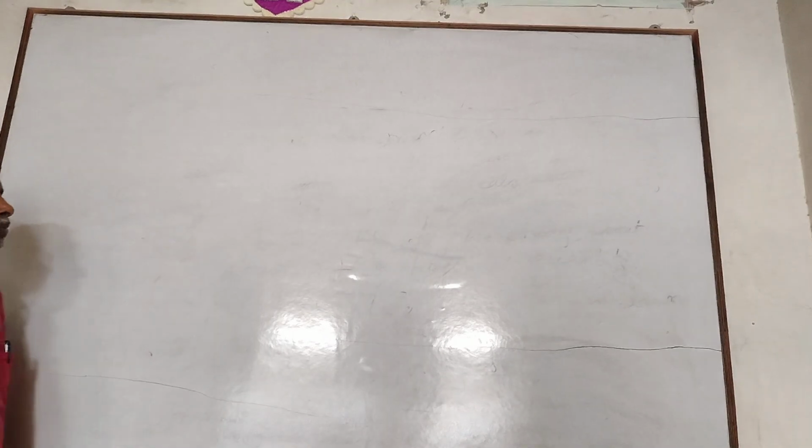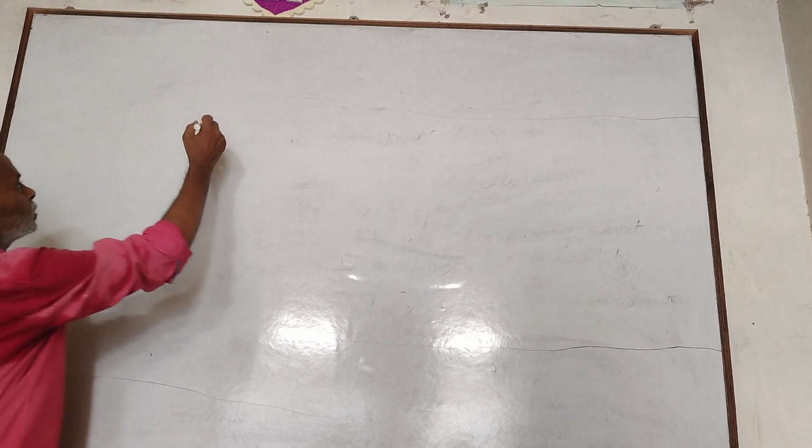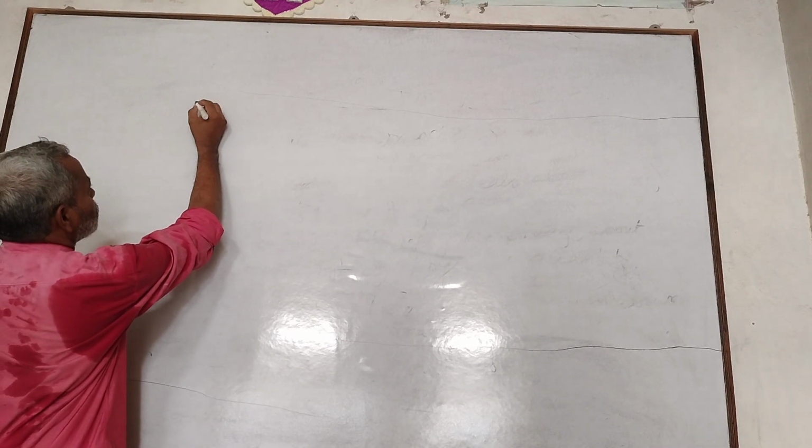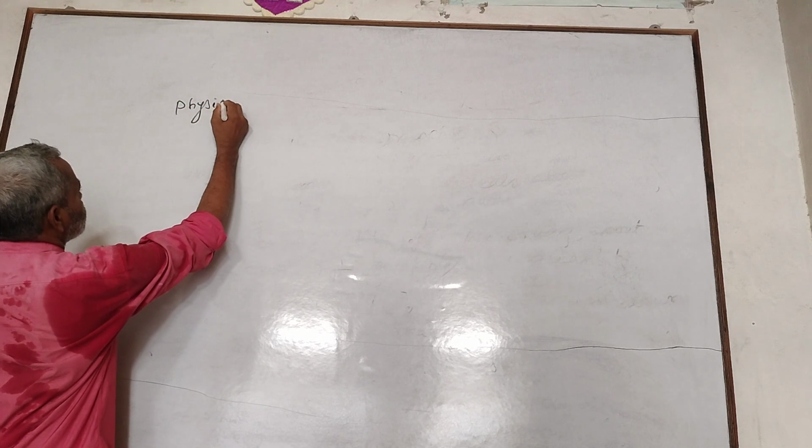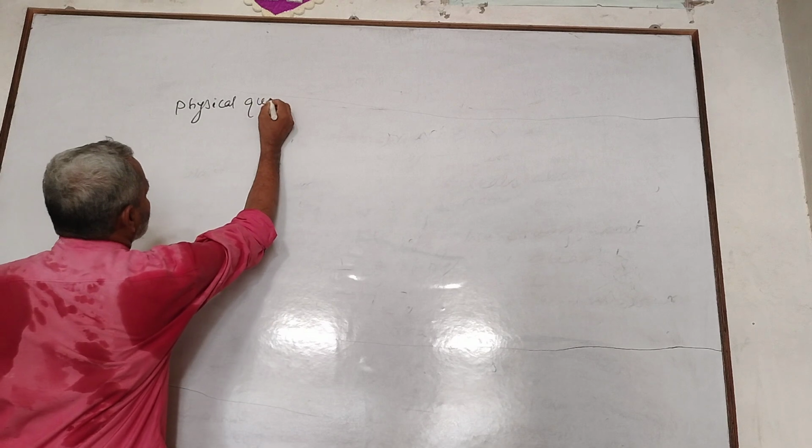The quantity which obeys the law of physics is generally called a physical quantity.